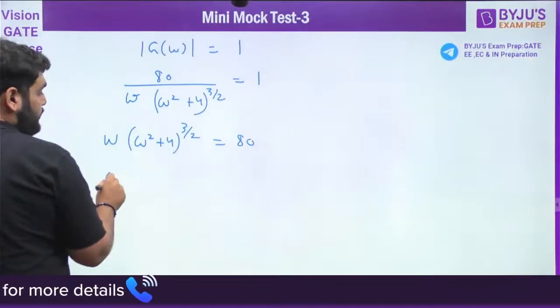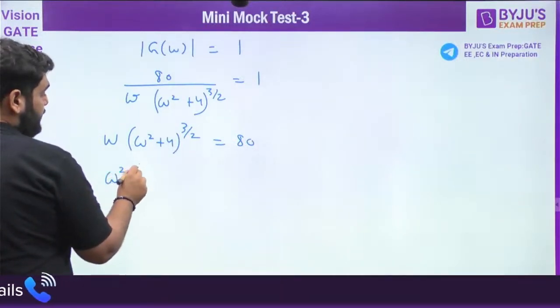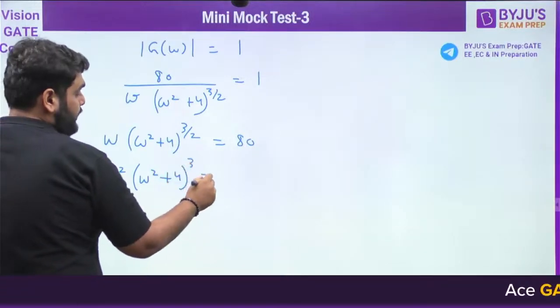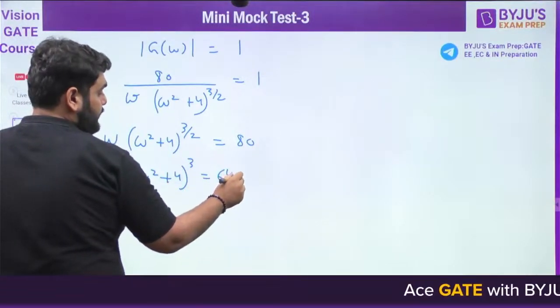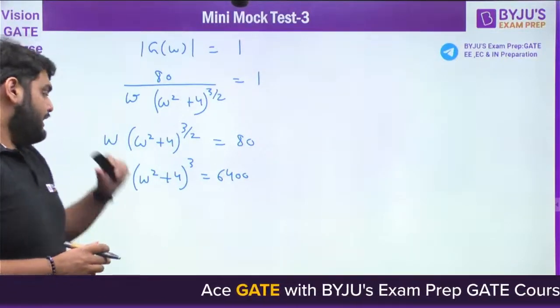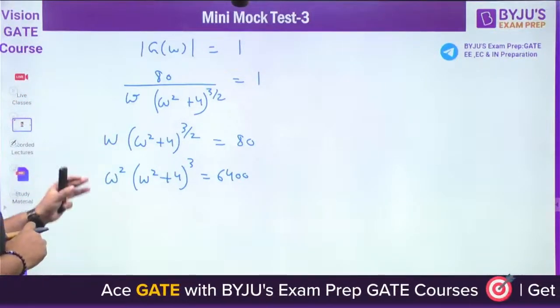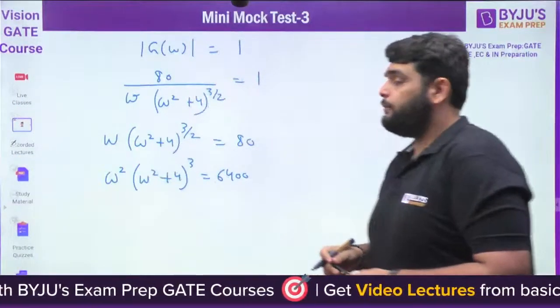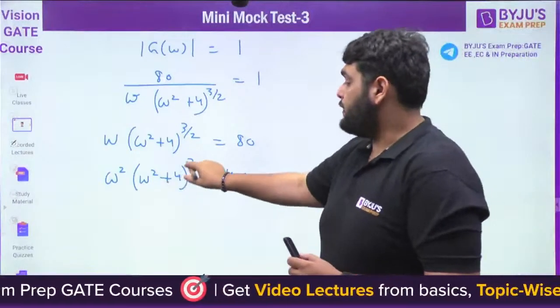Now we can do the squaring both sides. If you do the squaring both sides, it comes out to be this equation. Now you can solve this equation easily using a calculator, obviously. So try to solve this equation. Here it is a power cube.